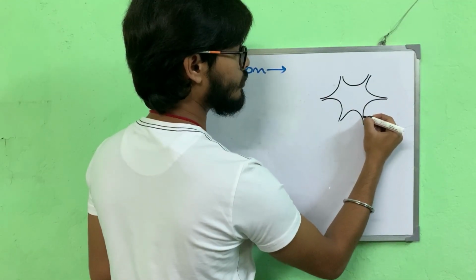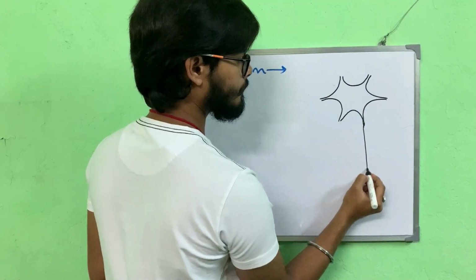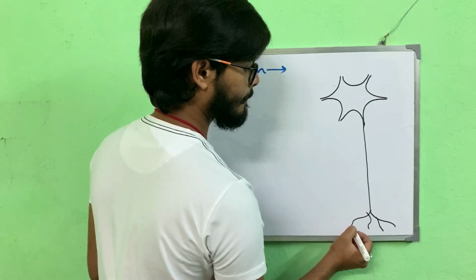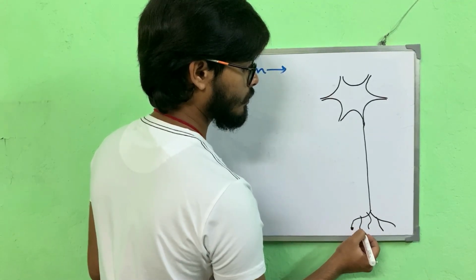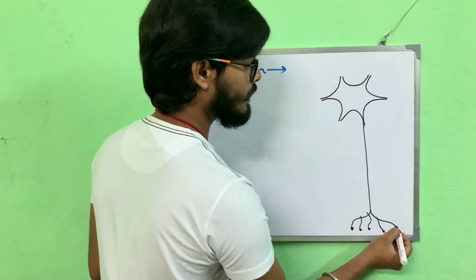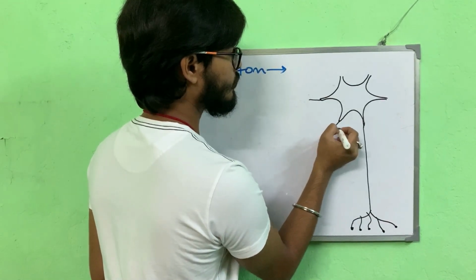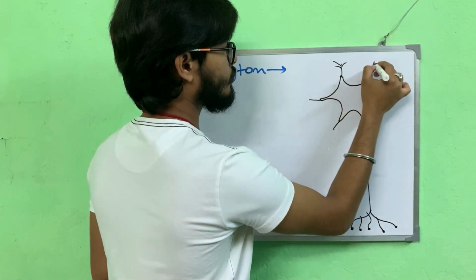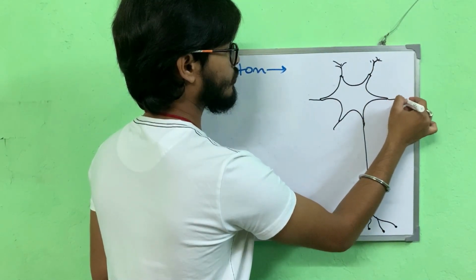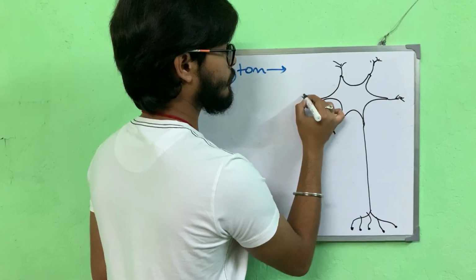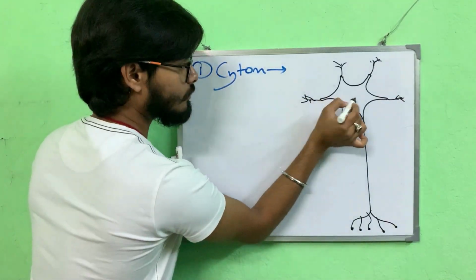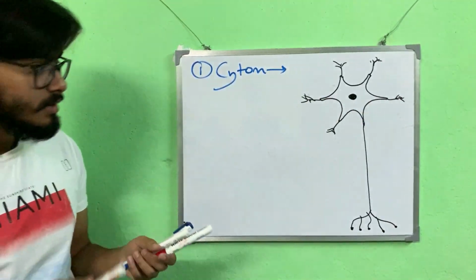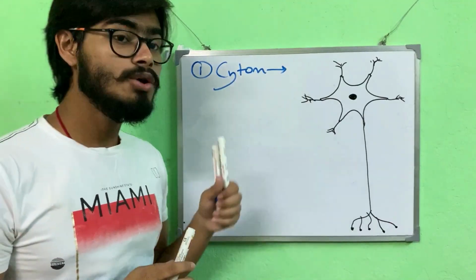What I am drawing now, we'll talk about it later, right? You have a nice nucleus. So this is the picture of a neuron.